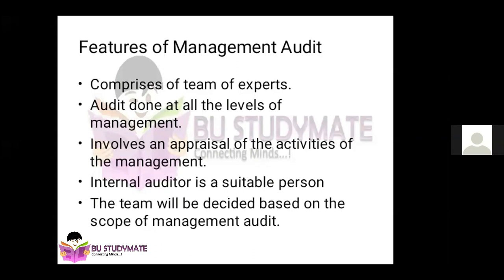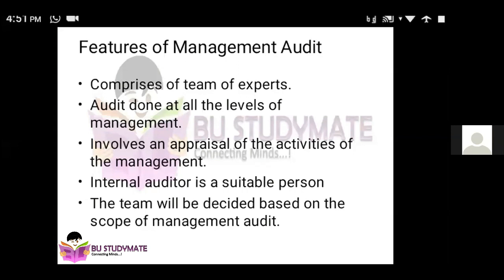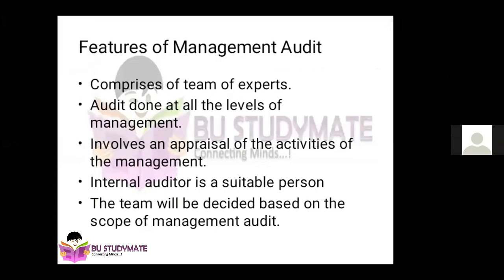The second point is audit done at all levels of management, obviously, because you cannot judge the efficiency of management by only the top board or by only the labor force. It involves an appraisal of the activities of the management. It means they evaluate each and every activity, each and every function that is conducted at all the levels of management. When we talk about top level management, they will evaluate the board of directors, how efficient the directors of the company are, what sort of decisions they are making, how they are managing the money, what plans they are making. Similarly, under middle level management, they will check how they are coordinating and linking between top and low level management, how they are bridging it. That is done by middle level management.